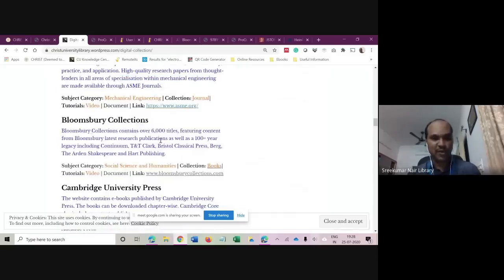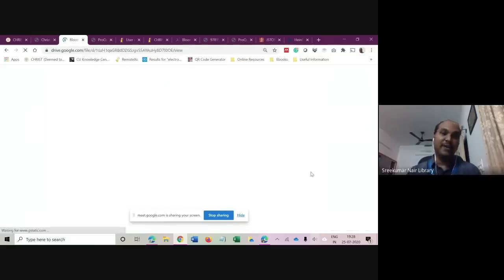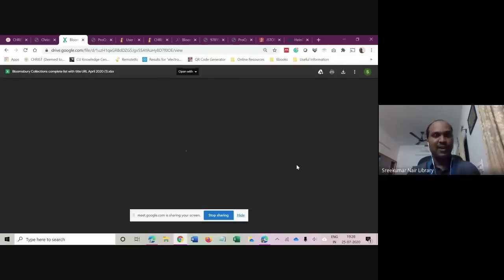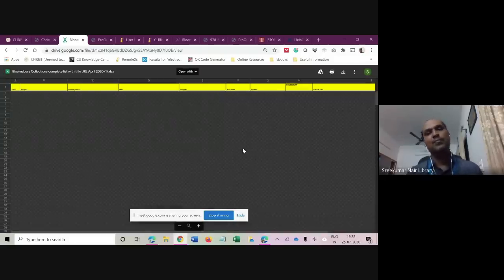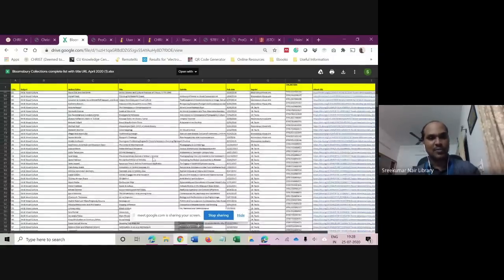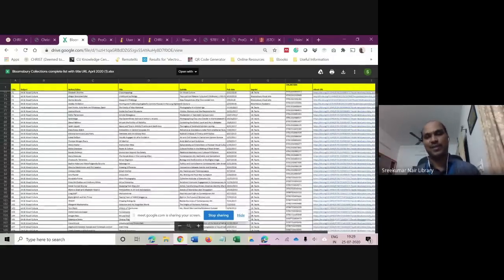These are the resources which were available. I showed you Bloomsbury Collections. You can know what books are available in Bloomsbury. Click on the book link and it directly takes you to a drive where it gives you the list of books available in the Bloomsbury collection. I told you around 5,000 books are there. All the 5,000 books are listed over here along with their links.